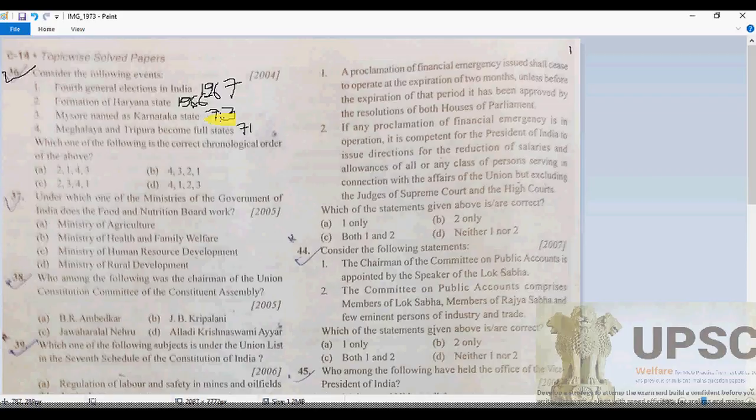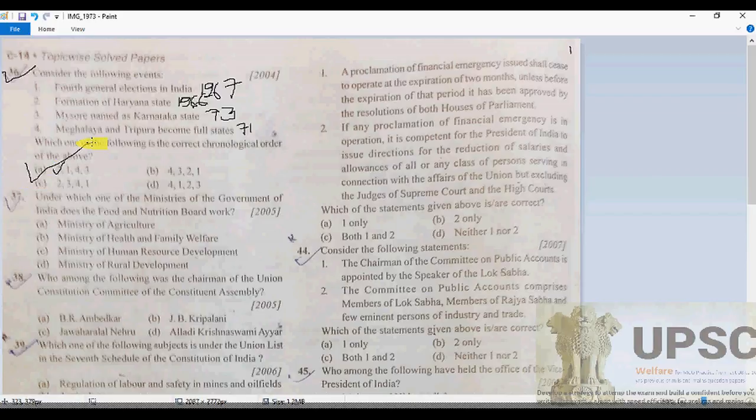Firstly, Haryana, which is 2, then 1967, which is 1, and then 71 and 73.